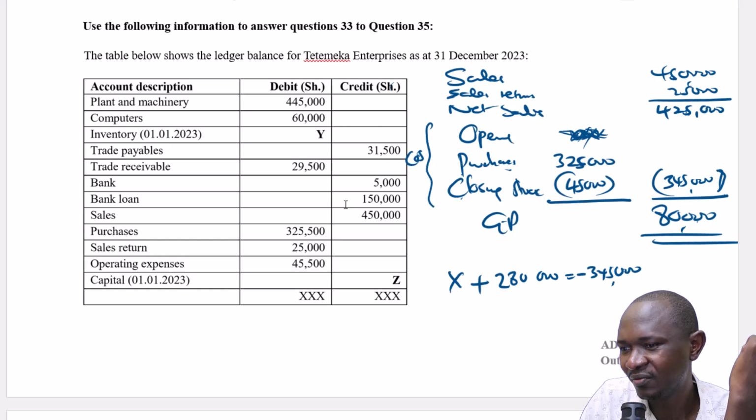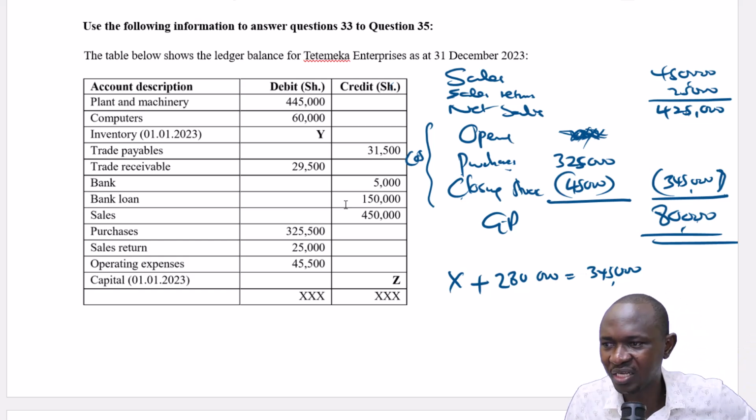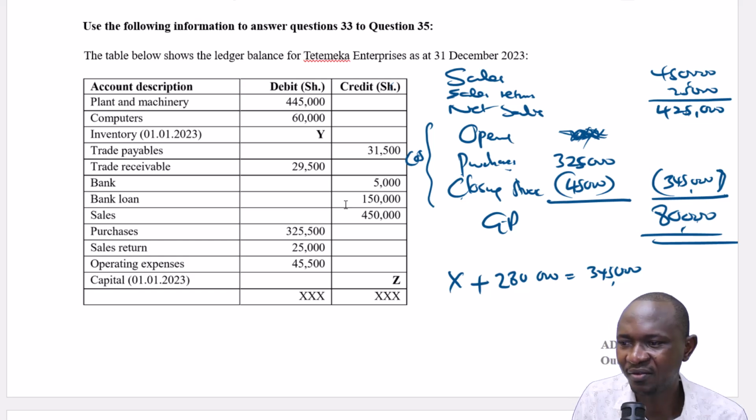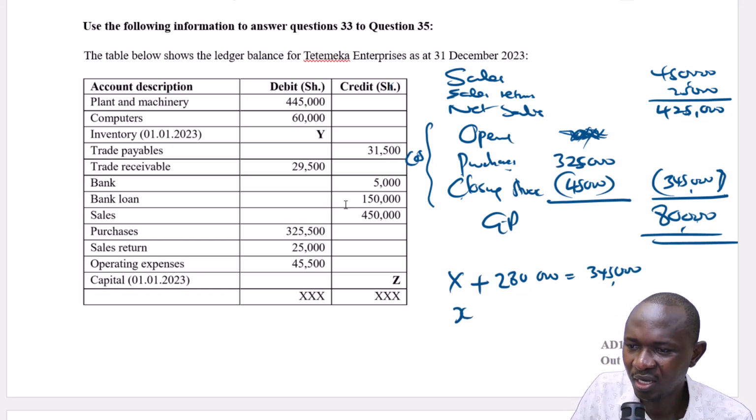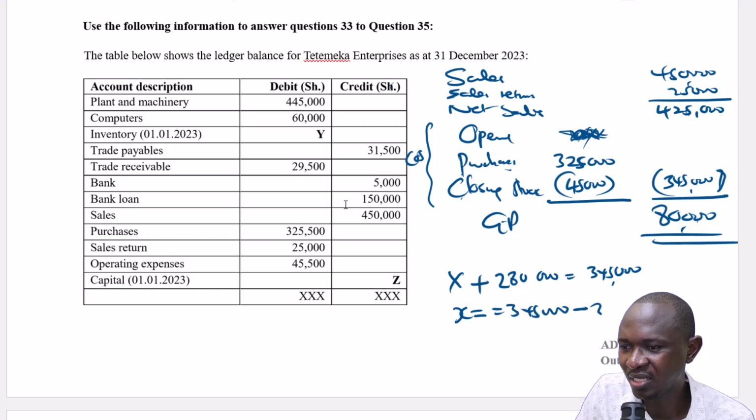Not negative, it's 345,000. We have just put the negative because we are reducing it from the net sales. But otherwise, cost of sales is 345,000, not negative 345,000. So X will be equal to 345,000 minus, this goes the other side, 280,000. So X is equal to,